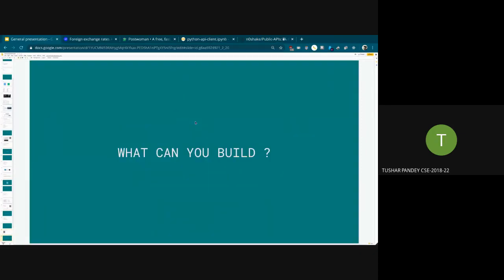So what can you build? I've shown you the list of what people have built. I've shown you various resources. I've shown you various examples of services that are available using APIs. Using this basic stuff, what can you build?